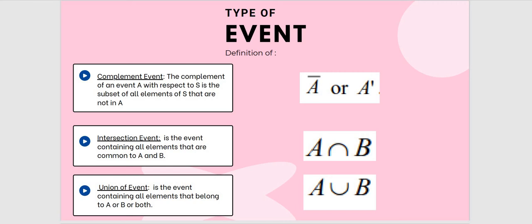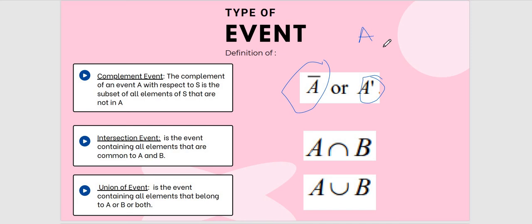So A prime, this is how we write it, A bar or A prime, means that it's a complement of A.